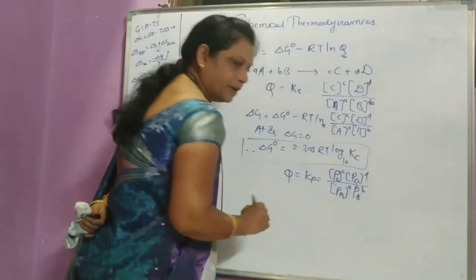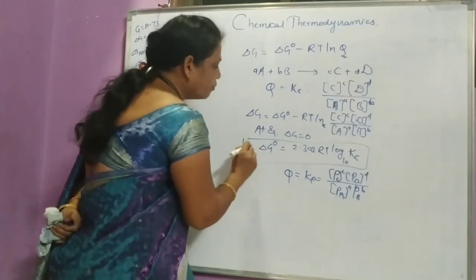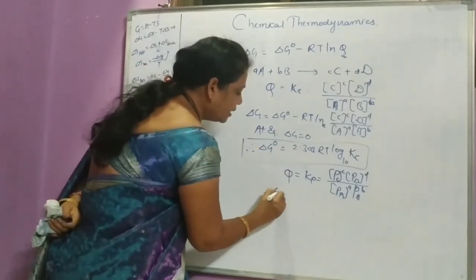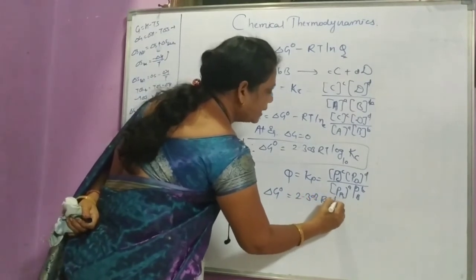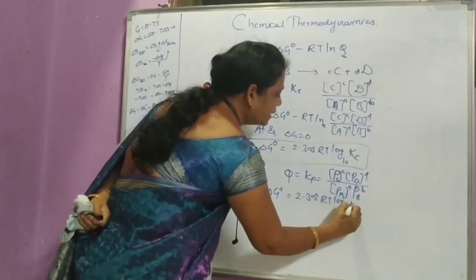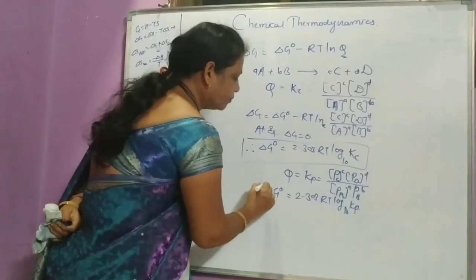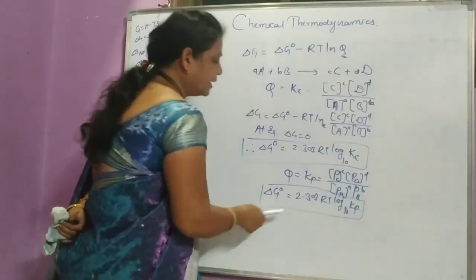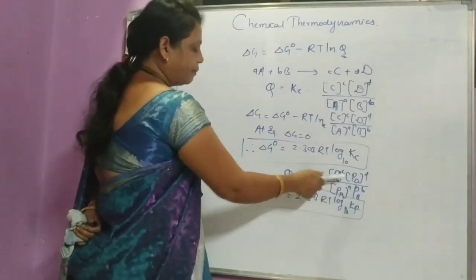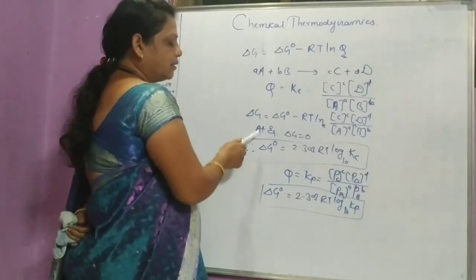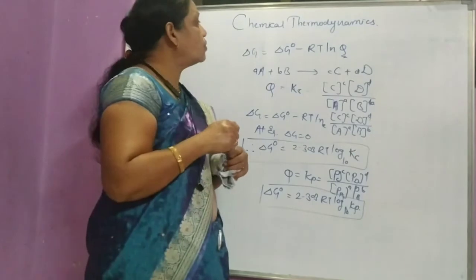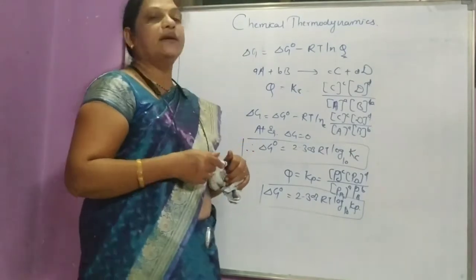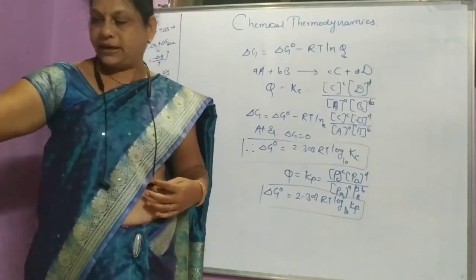So for a gaseous reaction, delta G 0 is equal to minus 2.303 RT log to the base 10 Kp. This is the relation between Kc, Kp and the standard Gibbs energy. So this is all about Gibbs energy and change in Gibbs energy.